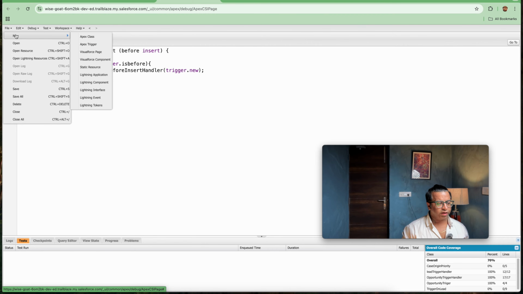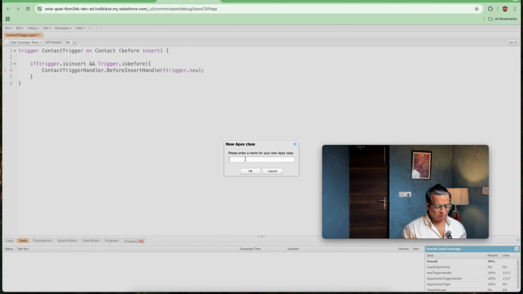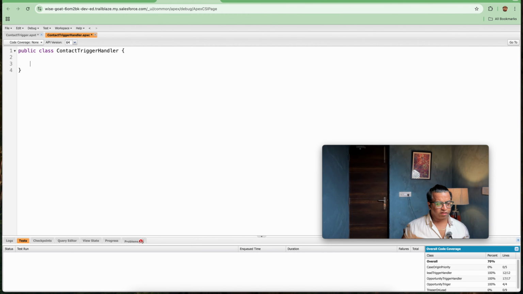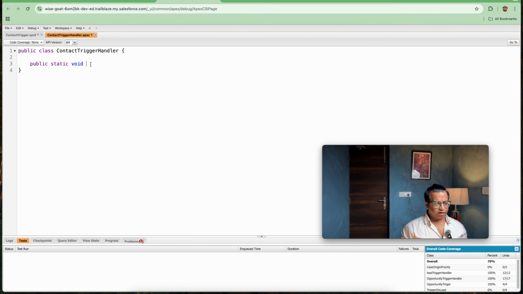So I will be creating a new Apex class here with the name ContactTriggerHandler. I will be copying the same name, and after creating this class I will be creating another method that is public static void.